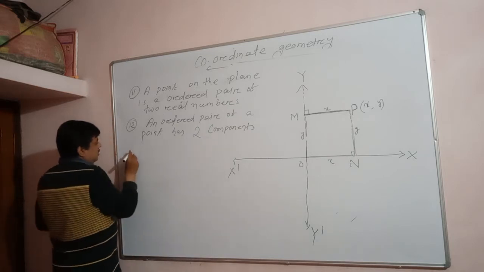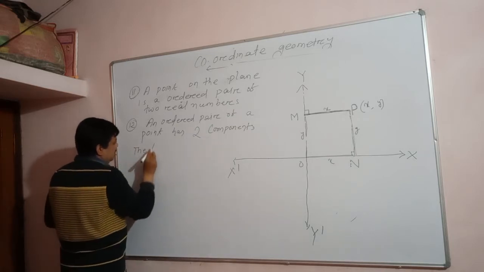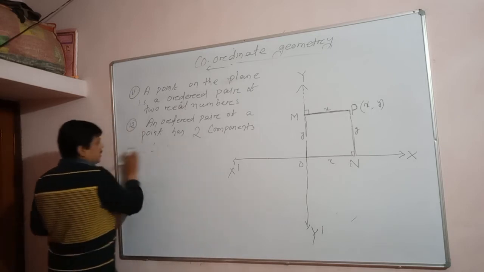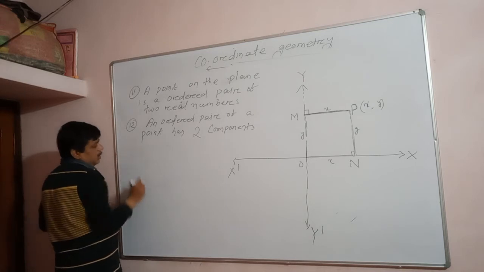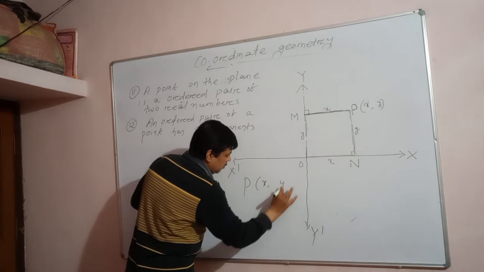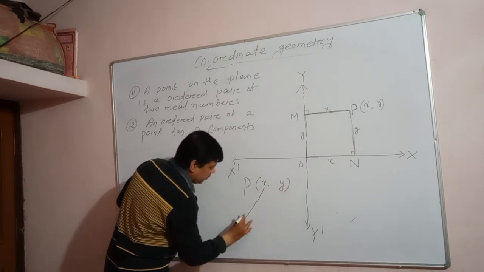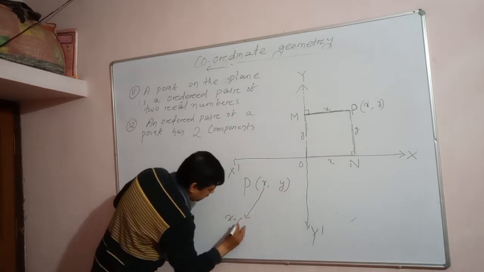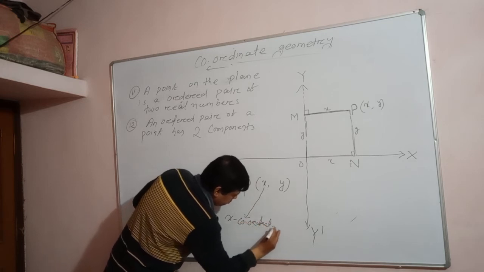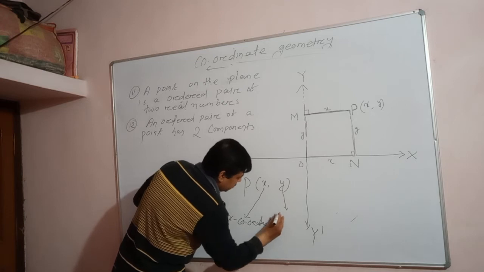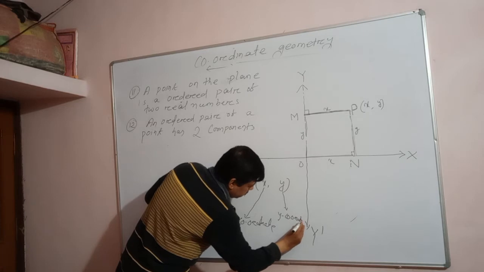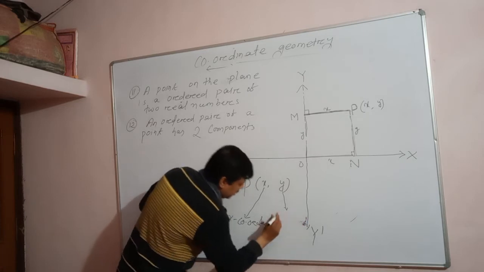The first component of the ordered pair, represented as P(x, y), is known as the x-coordinate, and the second component of the ordered pair is known as the y-coordinate, or ordinate.